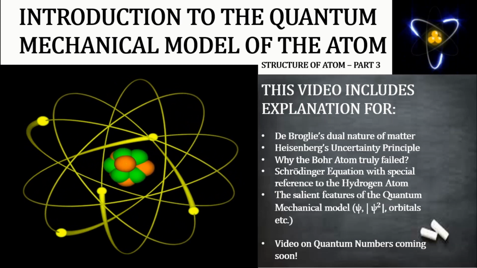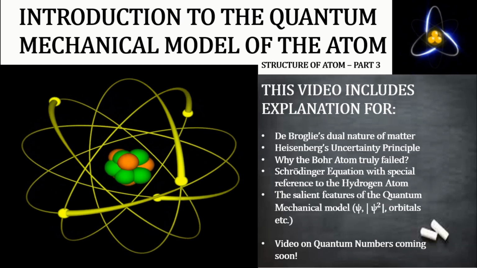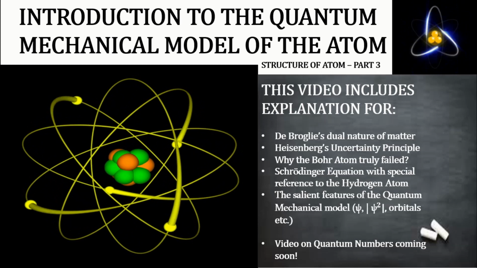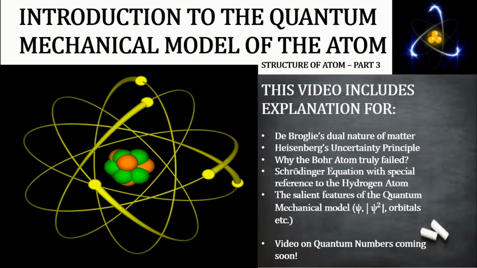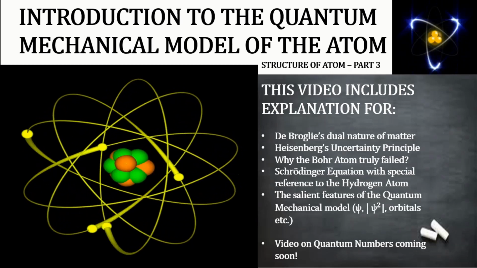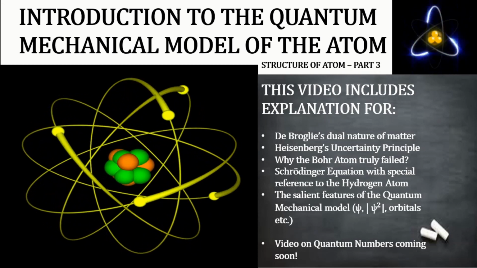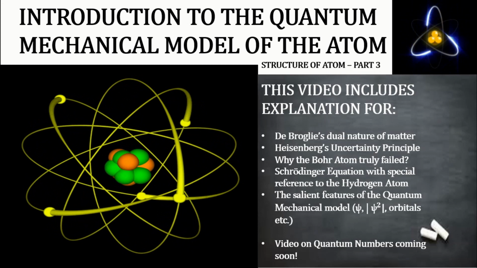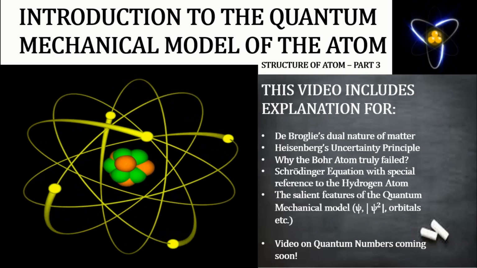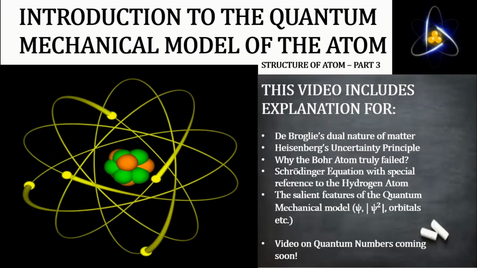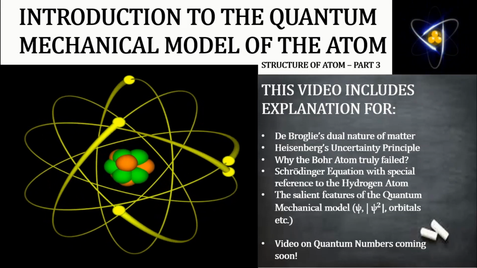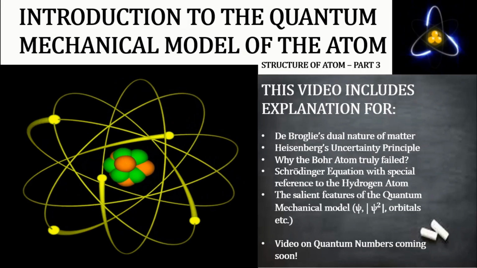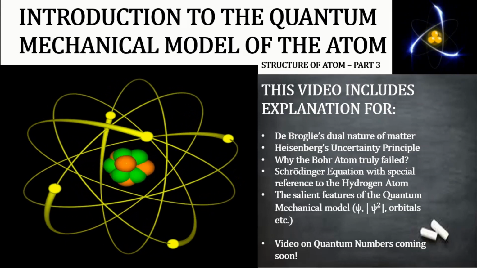I am Seema Shanay and today we are going to talk about the introduction to the quantum mechanical model of the atom. This is a part of the series of lectures on structure of atom, part 3. This video includes explanation for de Broglie's dual nature of matter, Heisenberg's uncertainty principle, why the Bohr model of the atom truly failed, Schrödinger equation with special reference to the hydrogen atom, and salient features of the quantum mechanical model. The video on quantum numbers will be uploaded next.